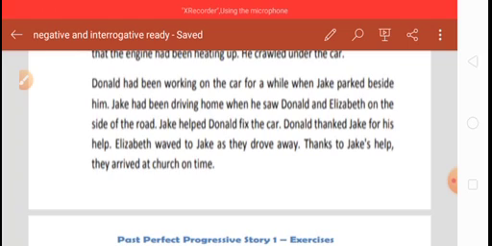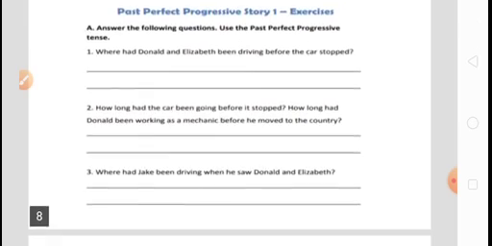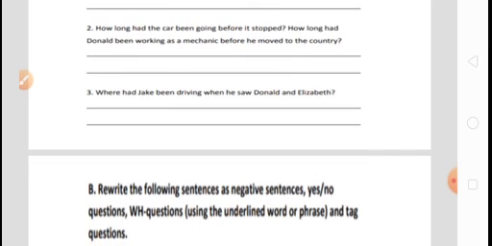When Jack parked beside him, Jack had been driving home. So where was Jack going? Jack had been driving towards home when he saw Donald and Elizabeth on the road, and they were in problem. So the comprehensive learning is done.